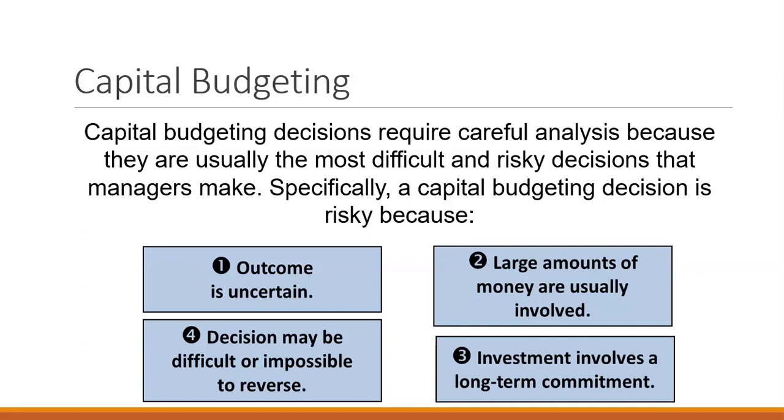Once we start into that process of building a new building, we can't just walk away from it half finished, which means that the decision we make is usually difficult or impossible to reverse. So, very important decisions, very large sums of money, but uncertain outcomes.